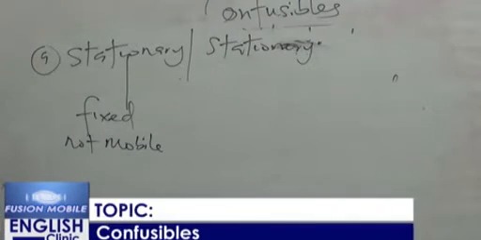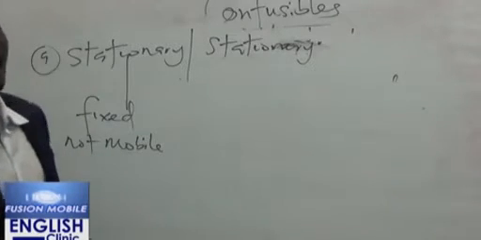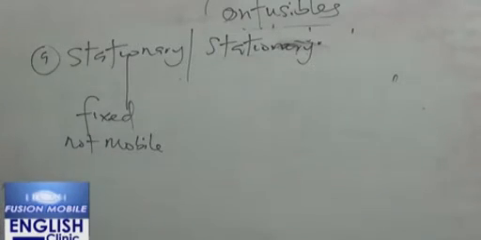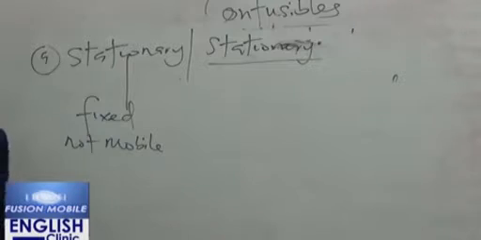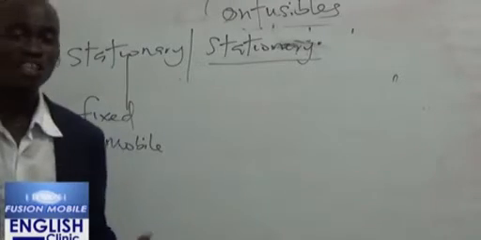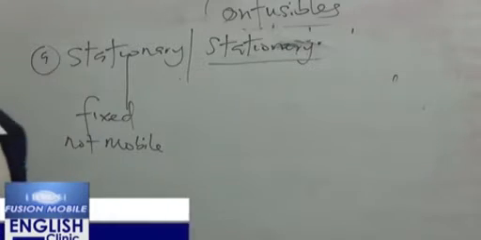The word stationary means what? Fixed or not mobile. So we talk about a vehicle that has been abandoned somewhere, we can say the vehicle is stationary. But when you talk about stationery, it is talking about writing material like your pen, your paper, your eraser, anything I use in writing.